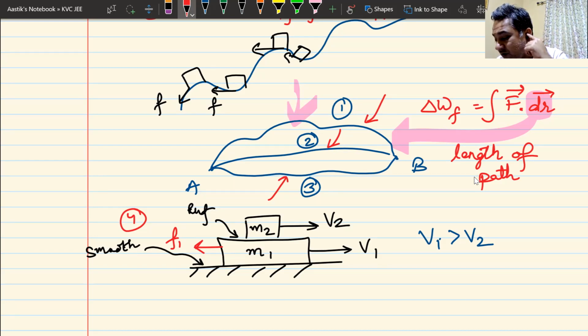If the friction on block 1, let me not call it F1, because if I call it F1, you might get confused, let me call it F. If the friction on block 1 is F on the left hand side, what will be the frictional force on block M2 and in which side?